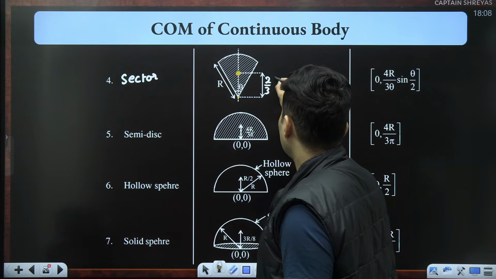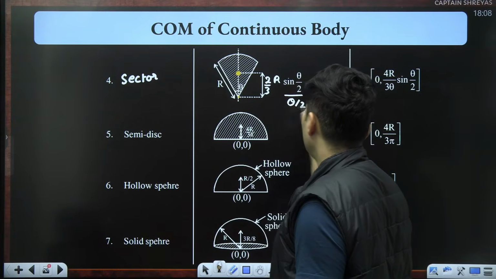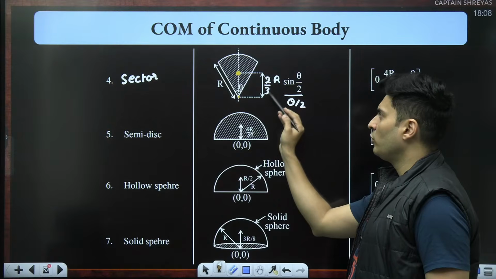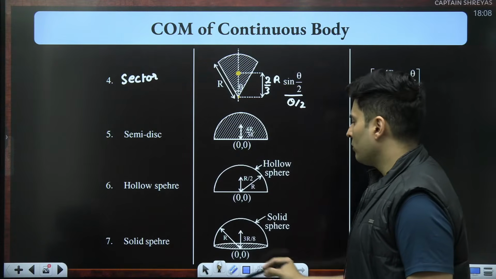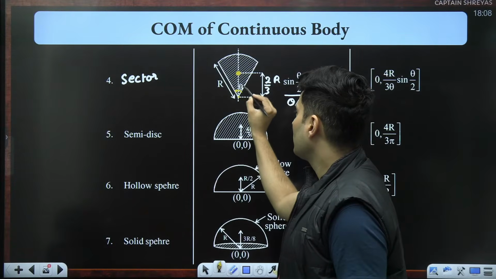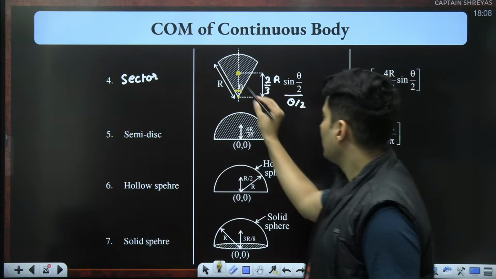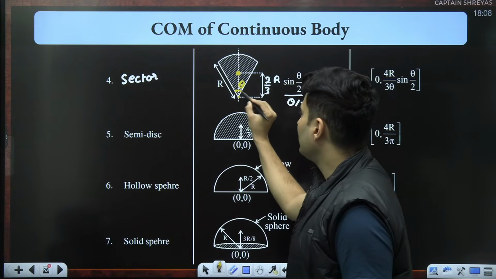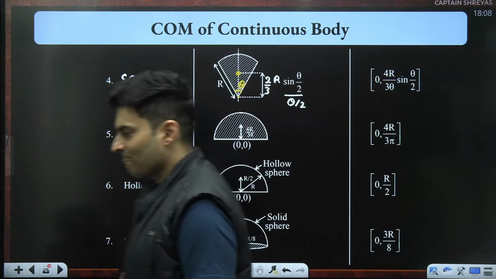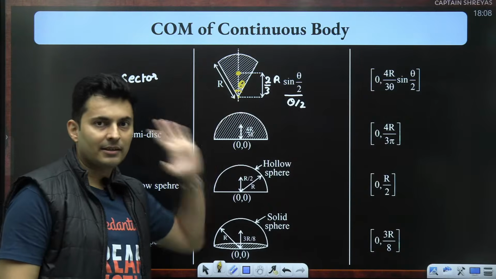Two by 3 or sine theta by 2 by theta by 2. So actually that 2 goes on the top, 2 multiplies as 4, so 4r by 3 sine theta by 2. If you are wondering what theta is, this complete angle. Theta is basically that complete angle. Okay, so this entire angle is basically theta. So theta by 2 is the semi angle, half angle. Got it? So this is where the center of mass is for a sector.